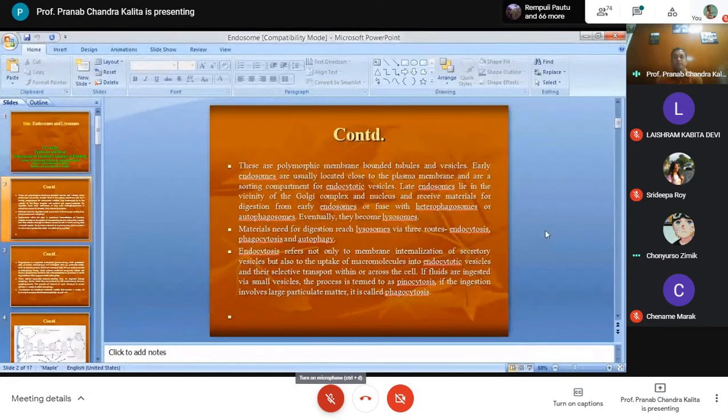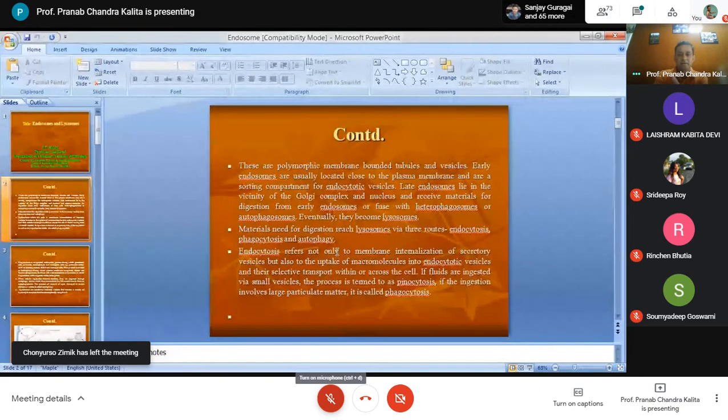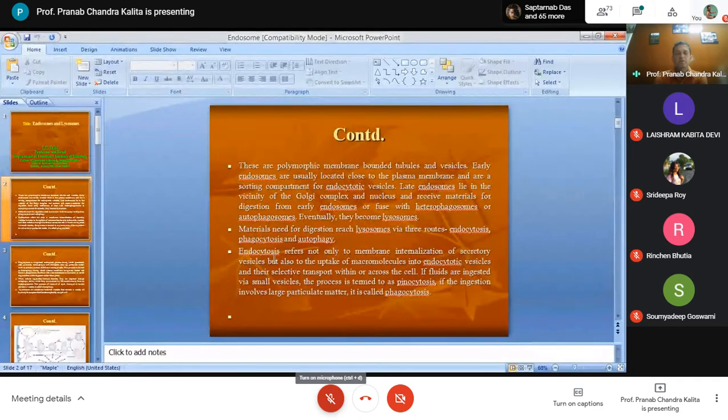The materials needed for digestion within the cells reach the lysosome via three routes. What are these three routes? Endocytosis, phagocytosis, and autophagy. By these three routes, materials pertaining to digestion arrive at the lysosomes. So what is endocytosis? It is membrane internalization of secretory vesicles.